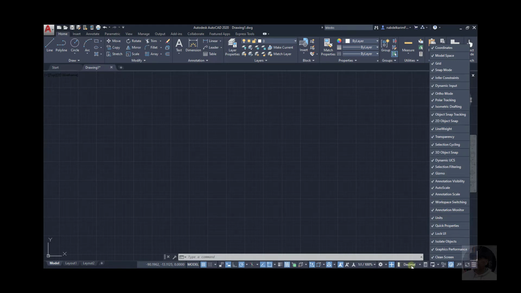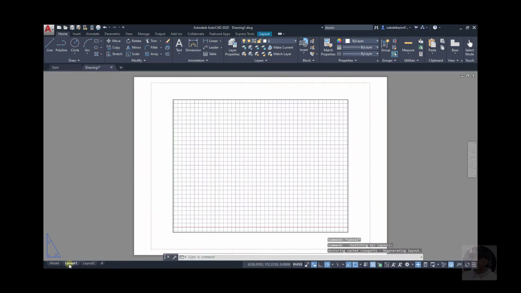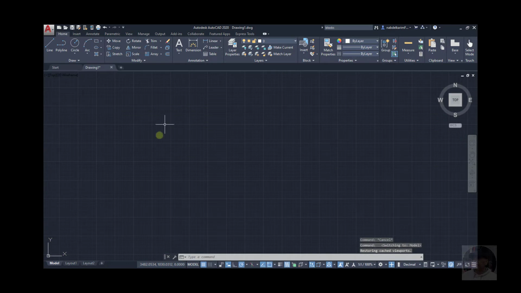Look here, there's decimal. I'm going to deactivate units, reactivate it, okay, etc. And at the left side here of the status bar, there is the model tab and layout tab. This is another layout. This is the model tab, okay, the default of AutoCAD.